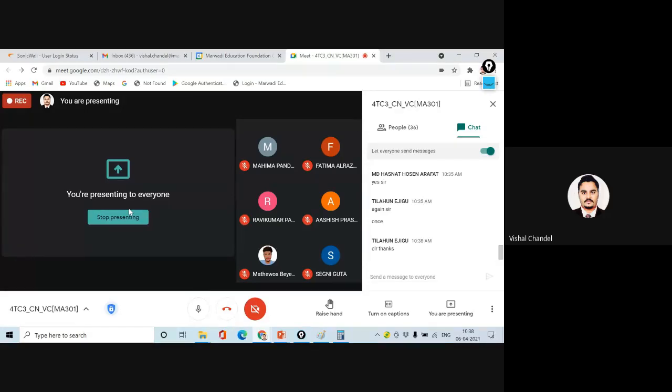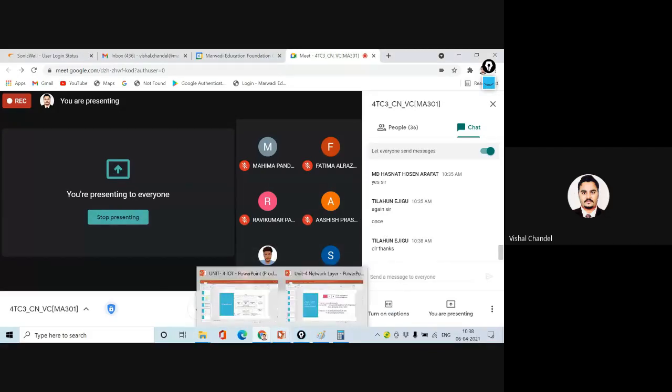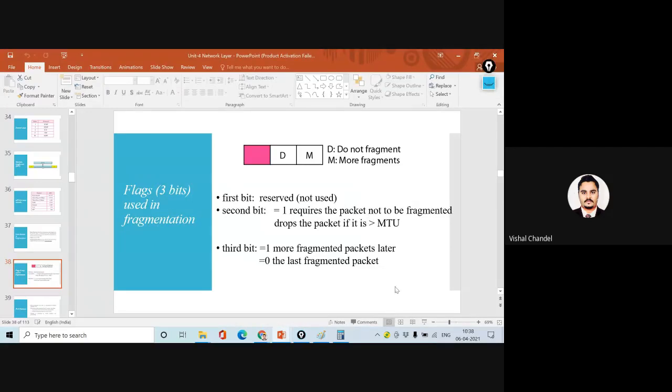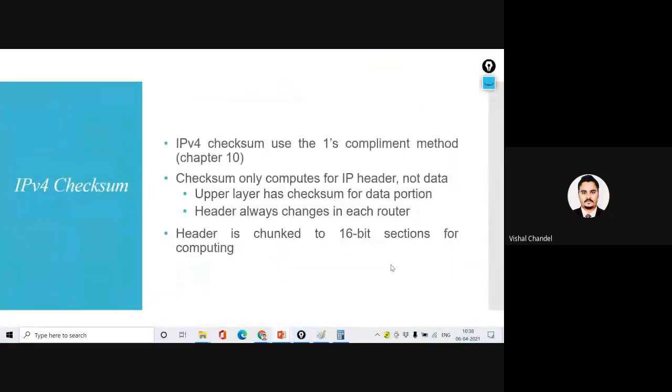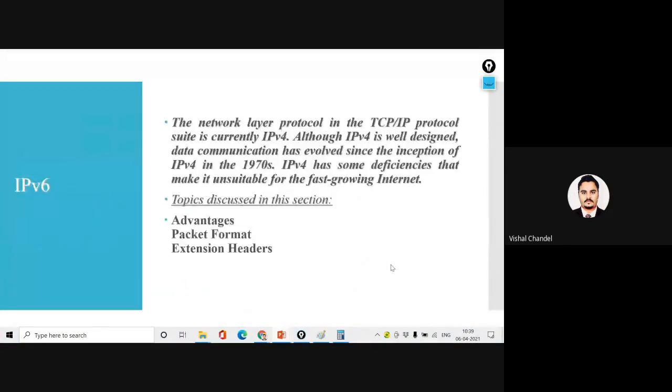Or if he is not capable of carrying that 3 envelope, then he will say, you have to separate this 3 envelope into a 6 envelope. So I will deliver this 6 envelope because it will be easy to carry. So that's why now you have converted this 3 envelope into the 6 envelope. So that's why we use the flag. Is it clear? So I think it will be clear to everyone how we are using all these fields.